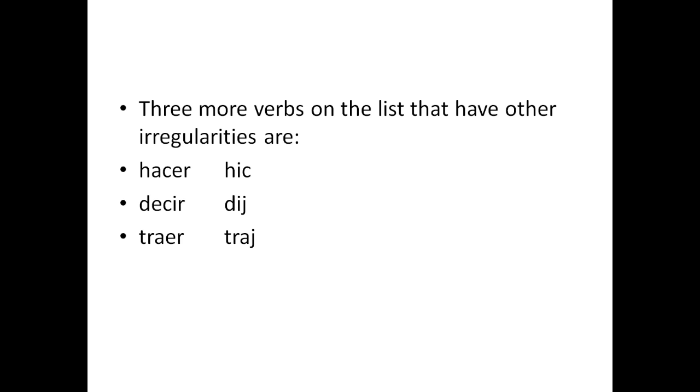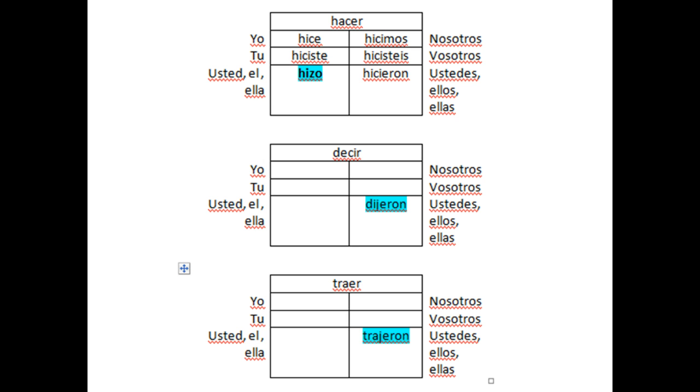That's hacer, which becomes hic, decir, which becomes dij, and traer, which becomes traj. Now they have the same endings. So it's hice, hiciste, hizo, hicimos, hicisteis, hicieron, but they have one more irregularity to each one of these.